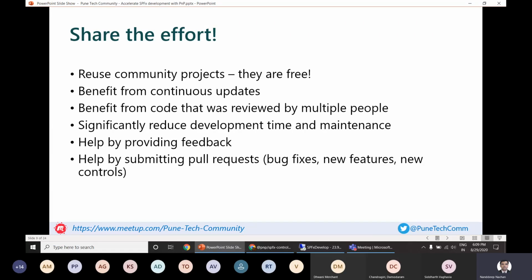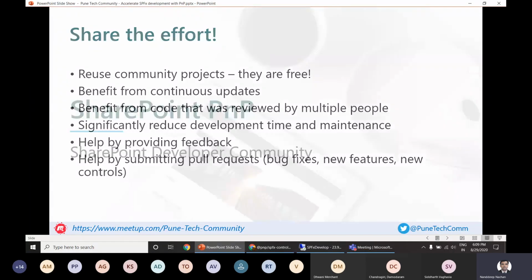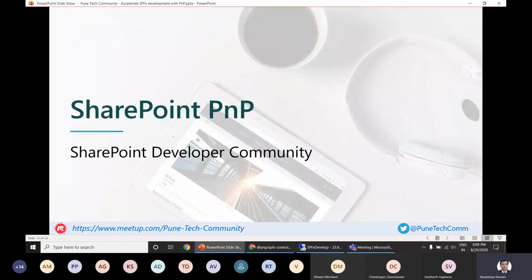One thing again, since this is a community effort, this is not one-way traffic. We can provide our feedback based on the usage and queries that we have. And even we can contribute back by submitting pull requests, raising bug fixes, new features, and new controls. So in that perspective, the good point is that we have SharePoint PnP.